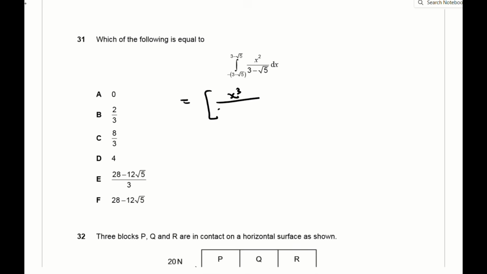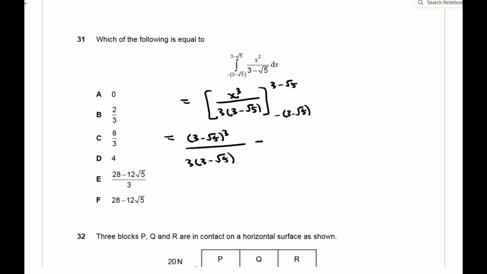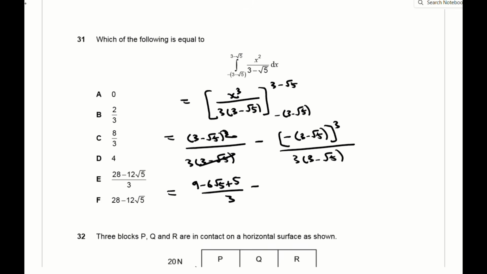For question 31, you can just work through the integration. So you add 1 to the power divided by the new power to get x cubed over 3 times 3 minus root 5. And then plug in the limits 3 minus root 5 and minus 3 minus root 5. Once you go through the calculation, you end up with your answer as 28 minus 12 root 5 over 3, which is E.